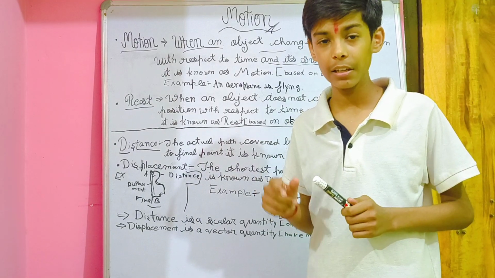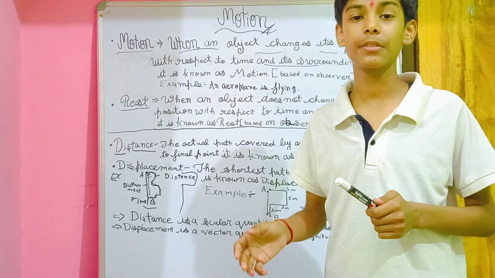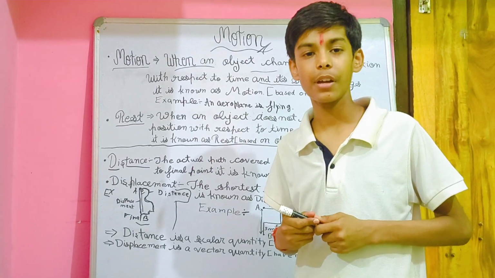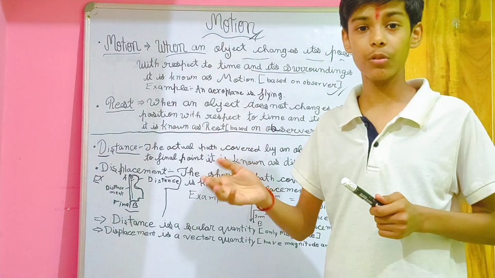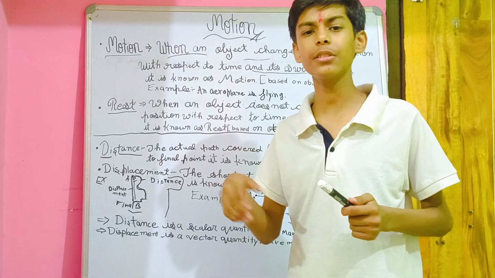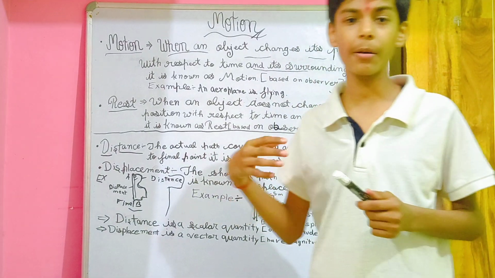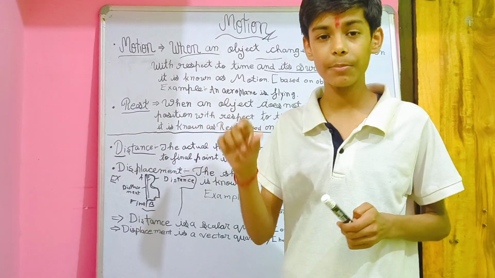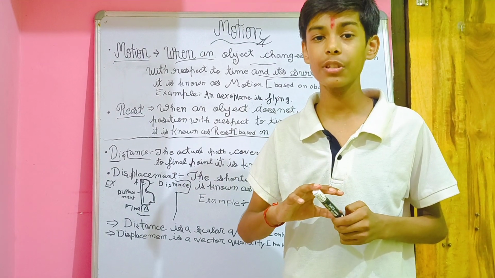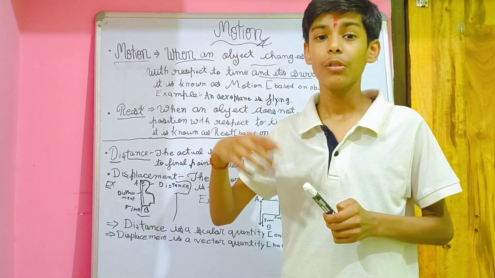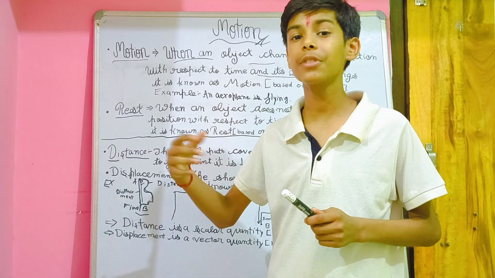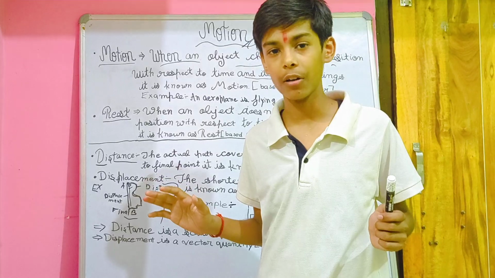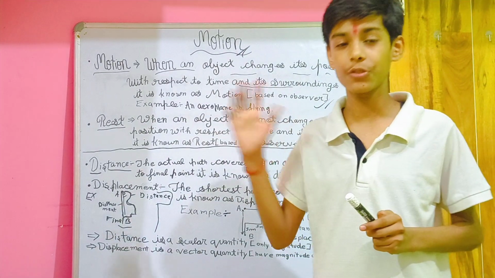As I have told, anyone sitting beside you in the car watches you, so who is the observer? The man beside you is observing you. According to that person, you are in rest position, but according to the person who is outside the car and watches you traveling at 60 km per hour speed, that is motion.